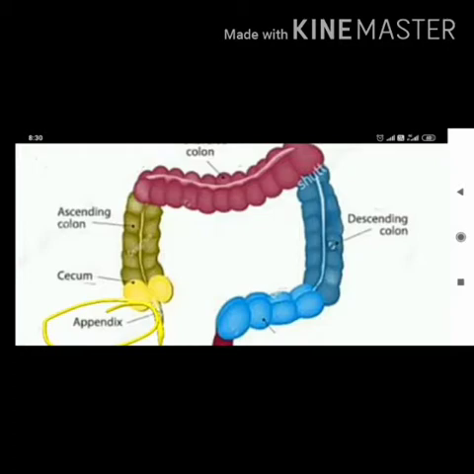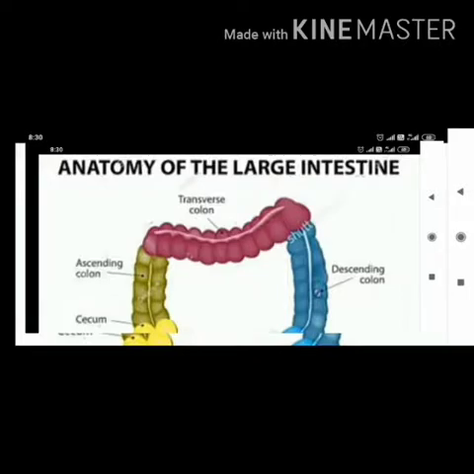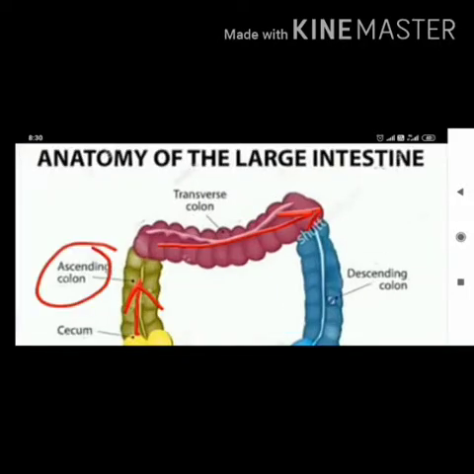Right? Now next is your colon. Colon is the largest part of the large intestine and is sacculated in appearance. The function of the colon is absorption of a large amount of water and preparation and storage of feces.